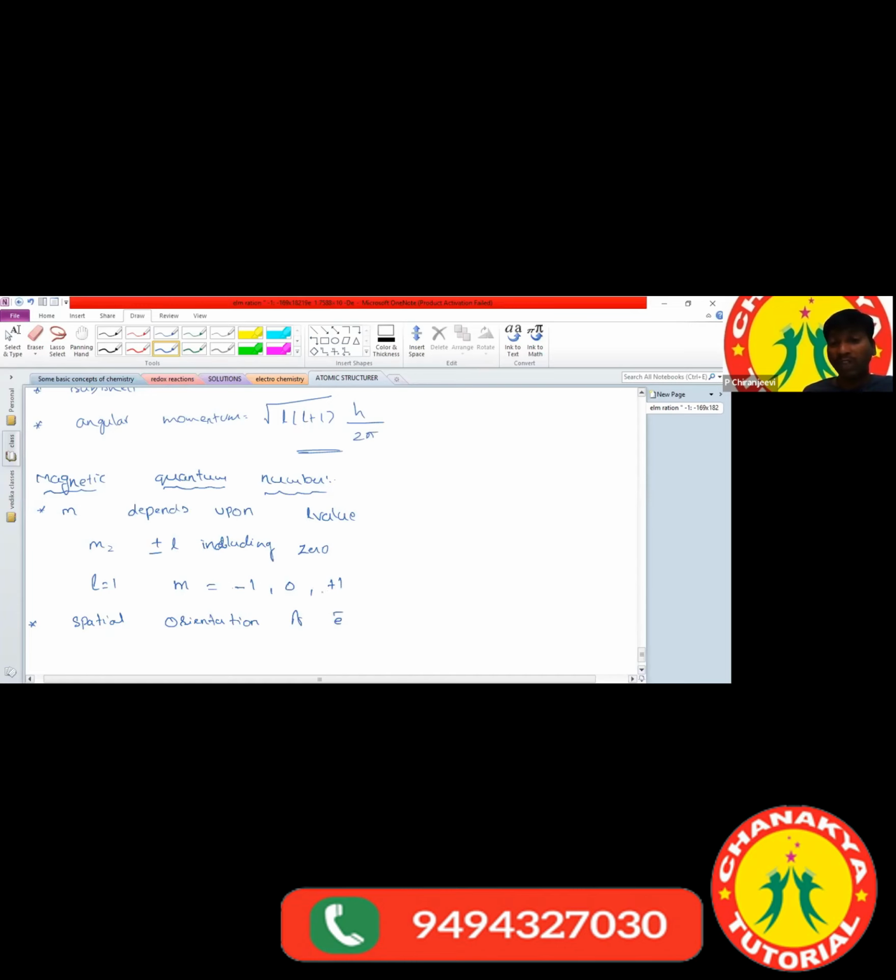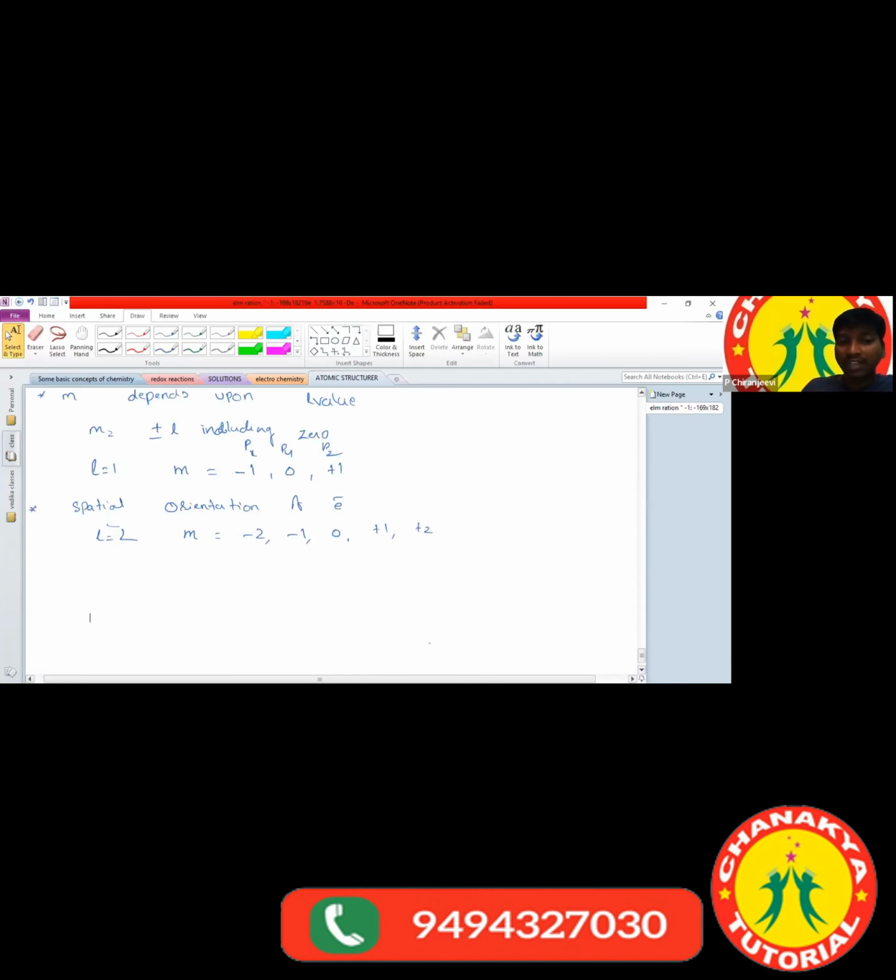Based on this only, we can say the p orbital contains 3 subshells. What are the 3 subshells? px, py and pz. Like that, the d orbital also. If l is equal to 2, then the m values we can write as -2, -1, 0, +1 and +2. Generally, l is equal to 2 represents the d orbital only, right?